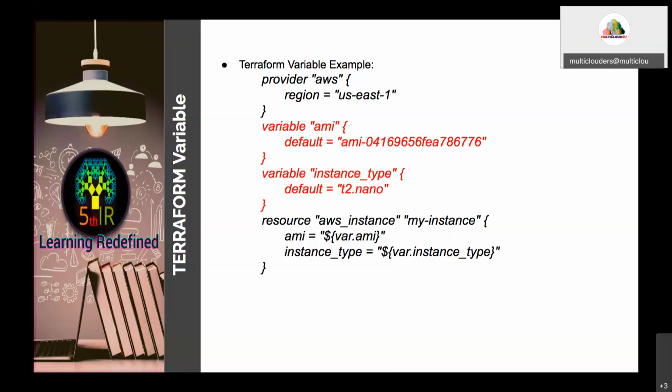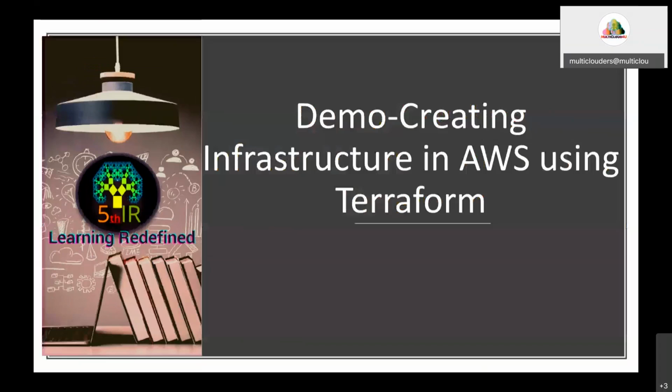So now creating infrastructure in AWS using Terraform. What I am going to do is create an infrastructure. You know that to create infrastructure, we have to create a virtual private cloud, a network. First thing is we have to create a network. So in AWS, I am going to create a virtual private cloud, and in that virtual private cloud, I am going to create a subnet. I am not going to create any other resources. Just a virtual private cloud, and inside it, a subnet.